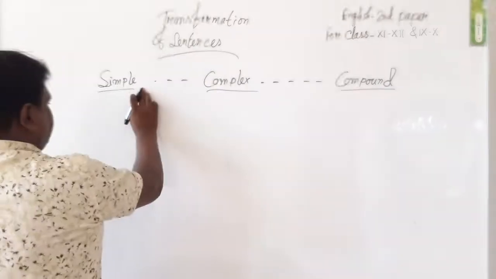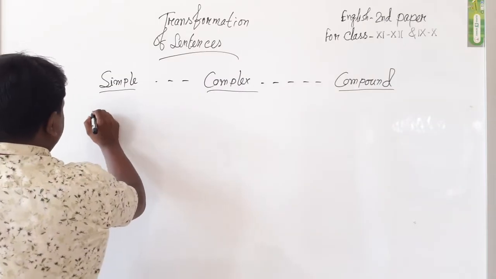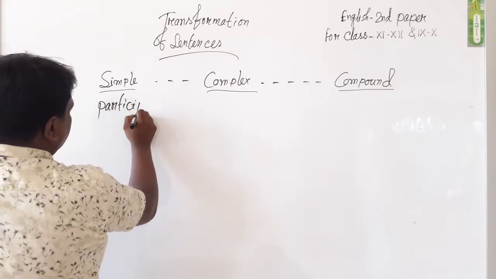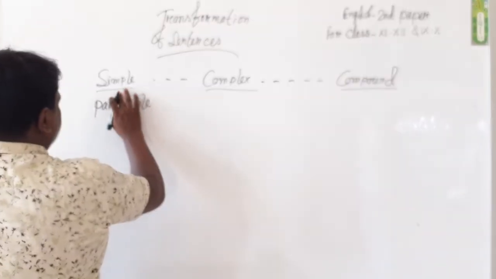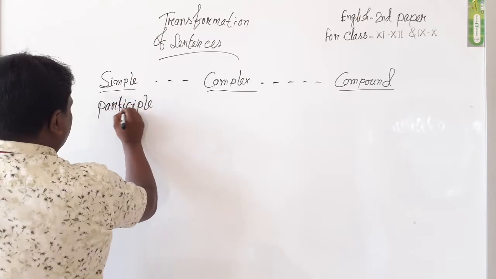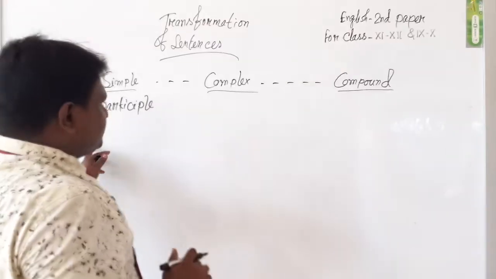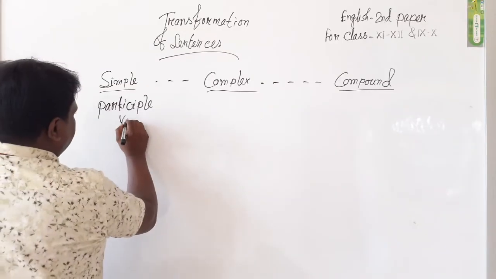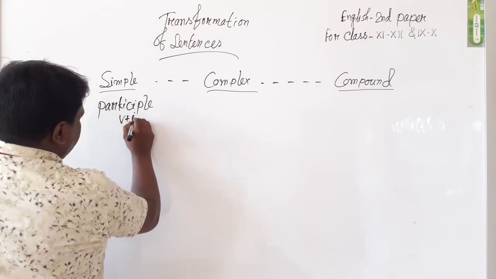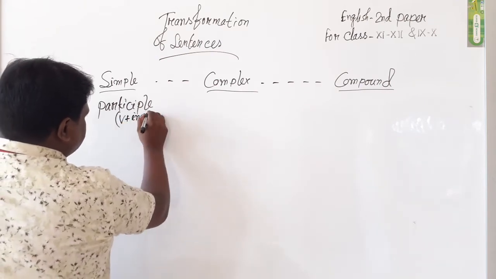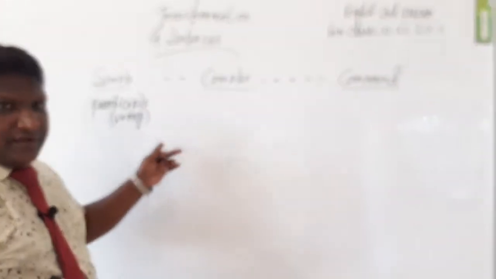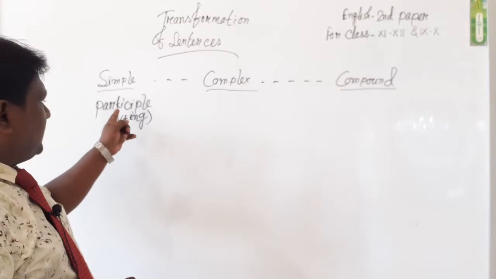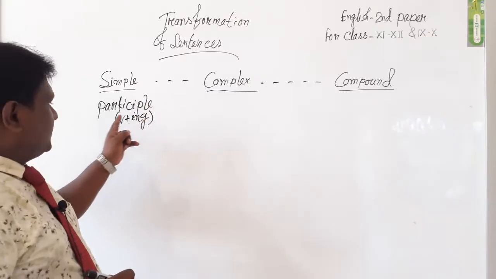In the simple sentence, when we write participle, dear student, do you know what participle is? Participle means verb plus ing. Participle is very important for all the students.